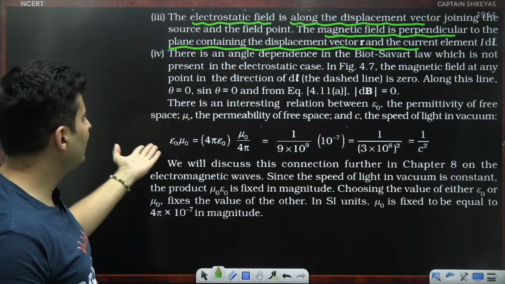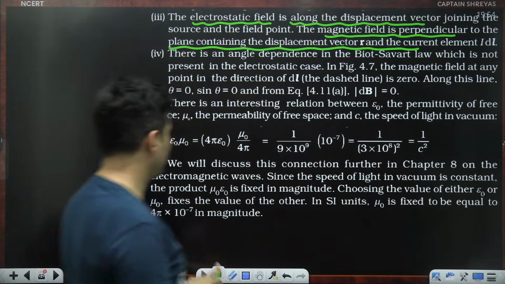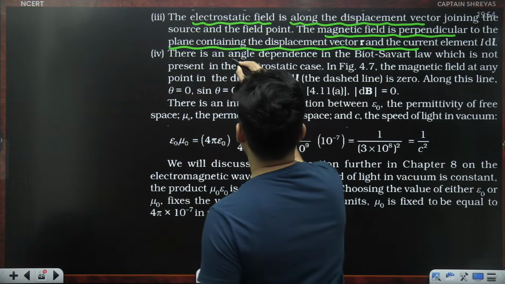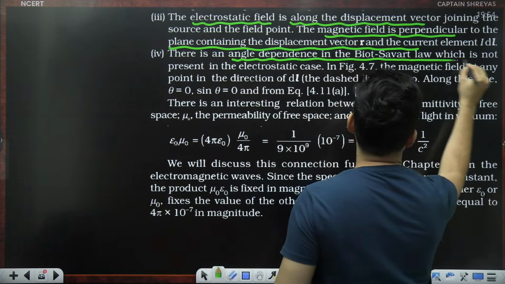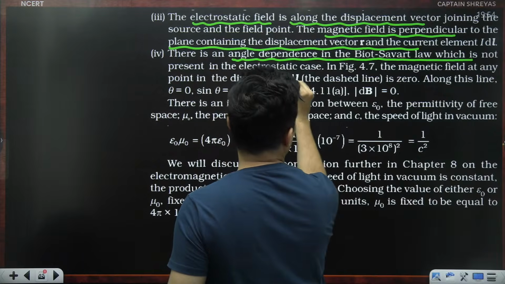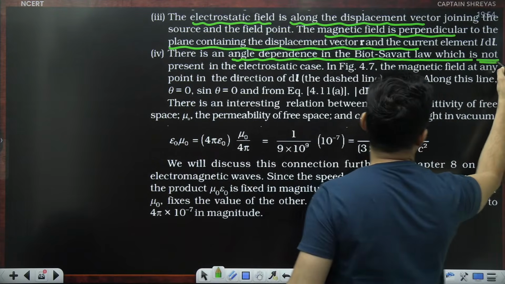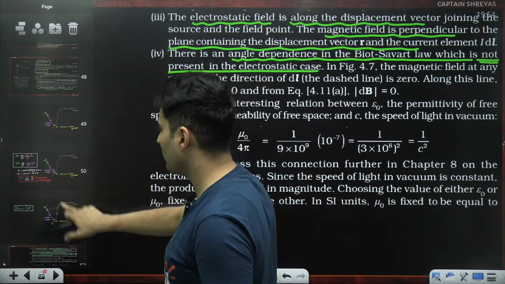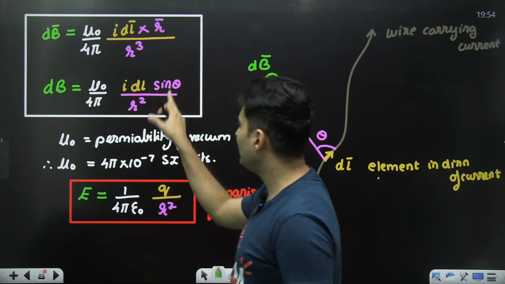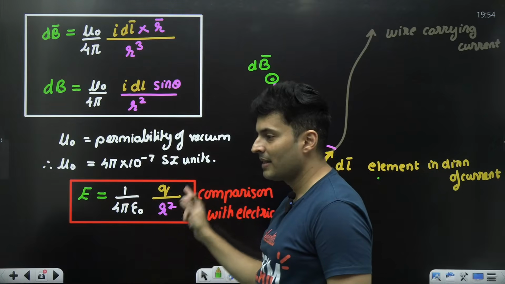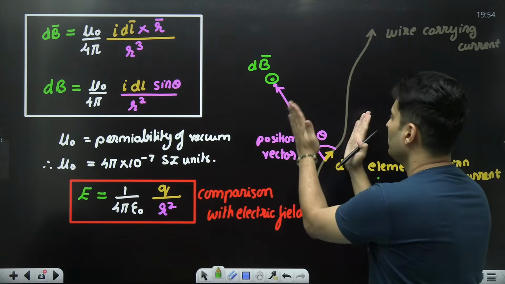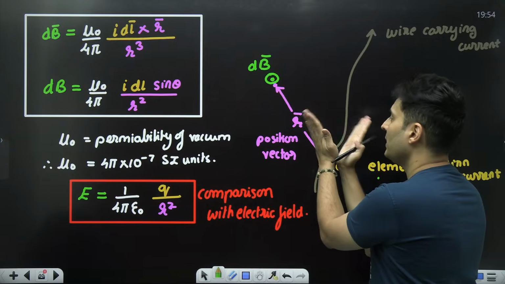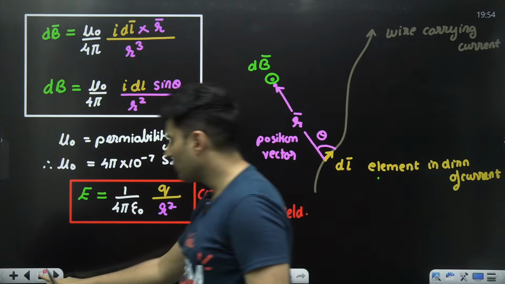There is an angle dependence which is not there in the electrostatic field. Yes, angle dependence in the Biot-Savart law is present, which is not there in the electrostatic case. That is also seen. Look at this, sine theta is there here, there is no sine theta here. So angle dependence is there between the position and that element. That is not there. Cool.